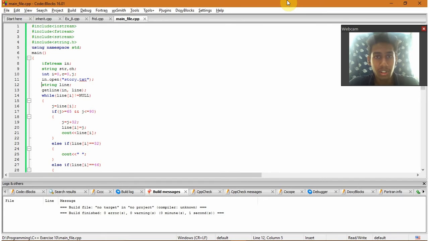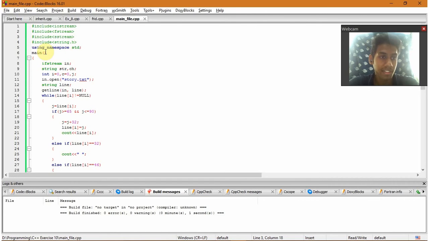File handling is a simple concept in C++ where, through a program, we create a file, read the content in the file, give it input, take output, and print it in the file. So file handling is all about what we can and cannot do with files. The header files for working with files are fstream and sstream. These two are used for getting input from a file, reading, opening, and closing them.